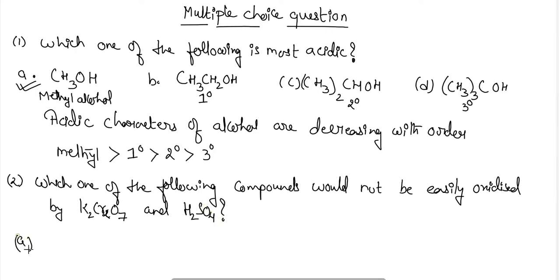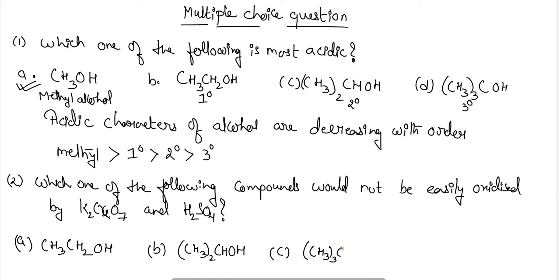Options are ethyl alcohol, that is CH3CH2OH, (CH3)2CHOH, that is a secondary alcohol, (CH3)3COH, a tertiary alcohol, and an alkyl alcohol, that is methyl alcohol.